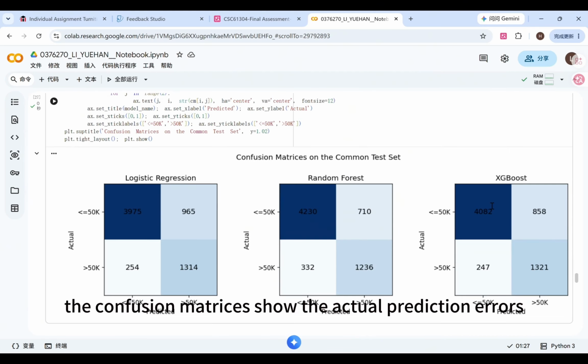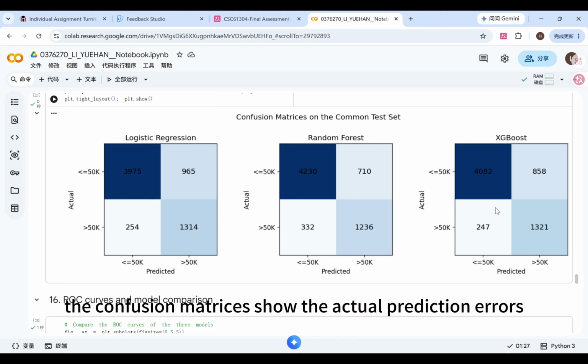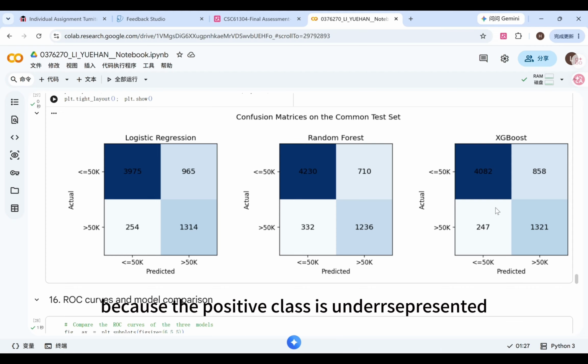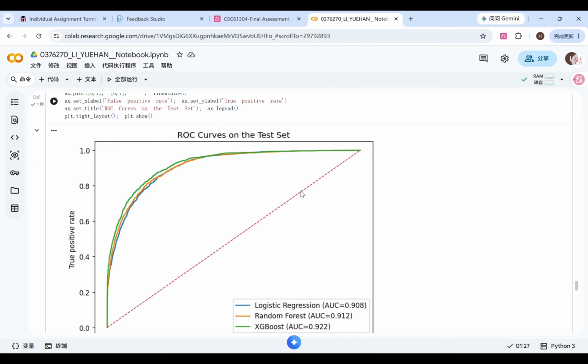The confusion matrix shows the actual prediction errors. XGBoost identifies more higher-income records and produces fewer false negatives than random forest. The cost is a larger number of false positives. For this project, recall and F1 score are important because the positive class is underrepresented.